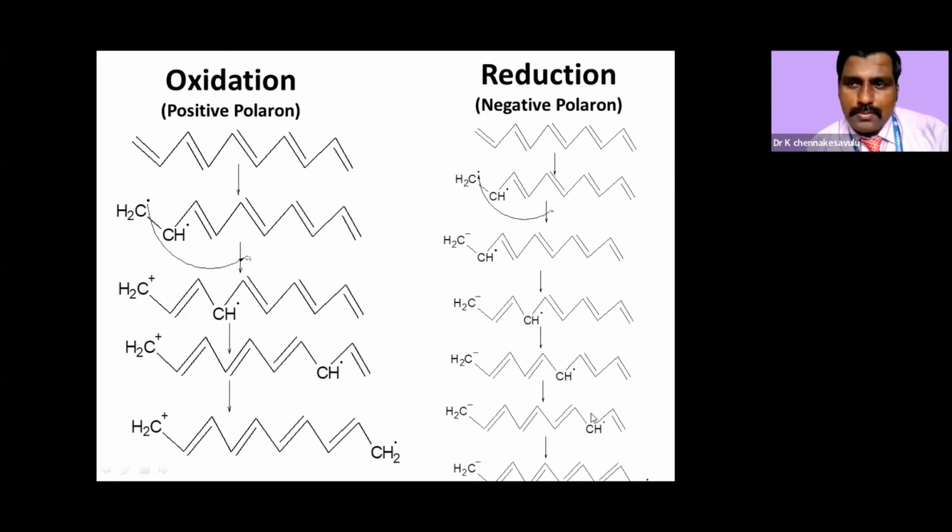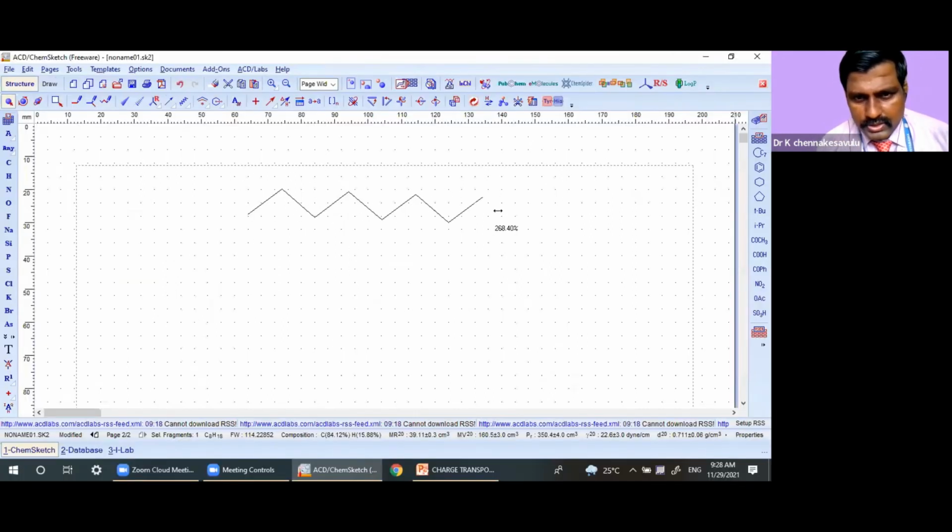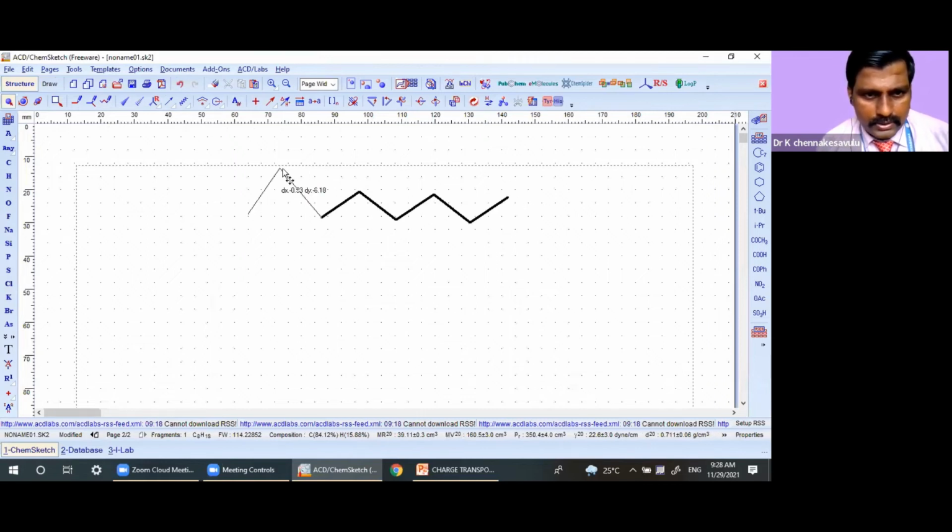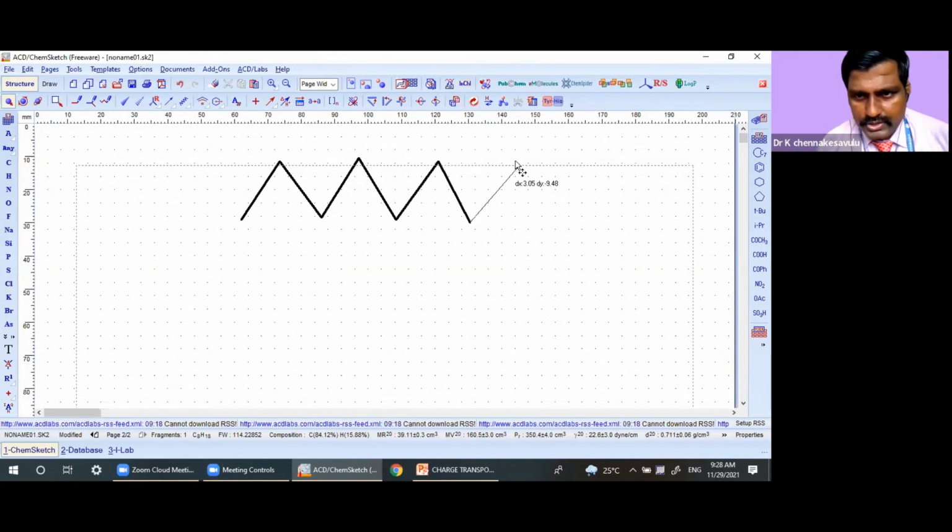On this positive polaron or negative polaron, let us see. And this is a trans polyacetylene. In every place there will be a double bond alternately.